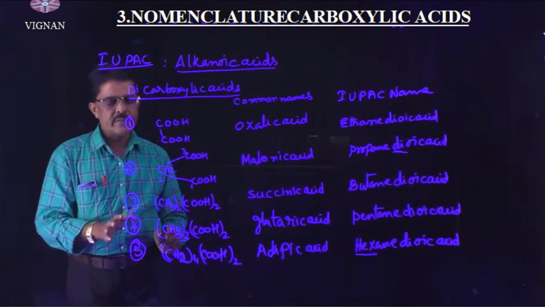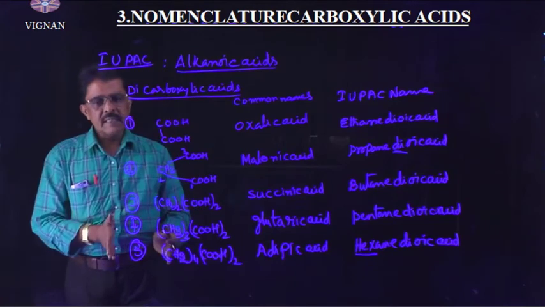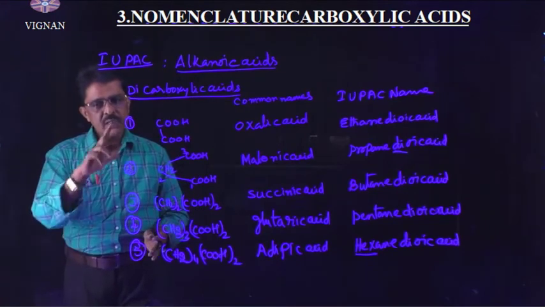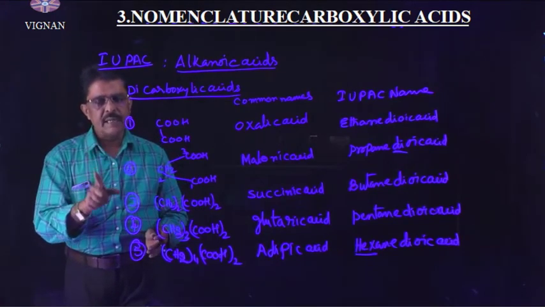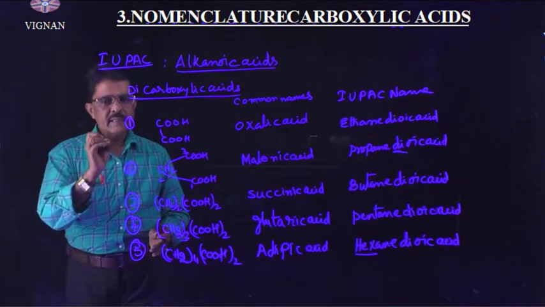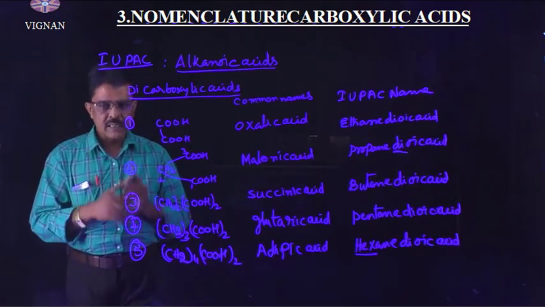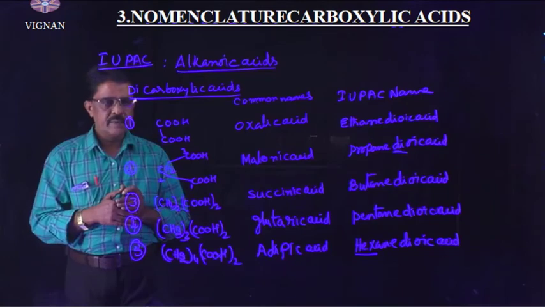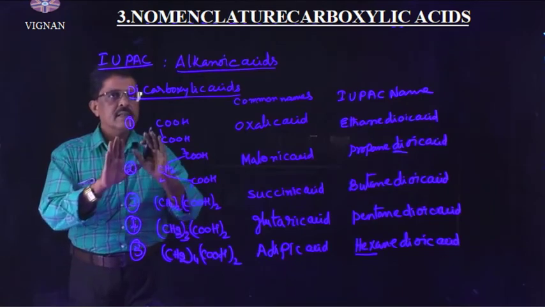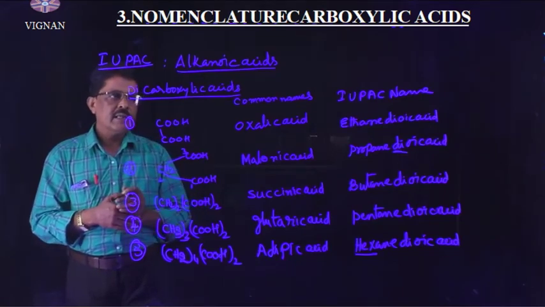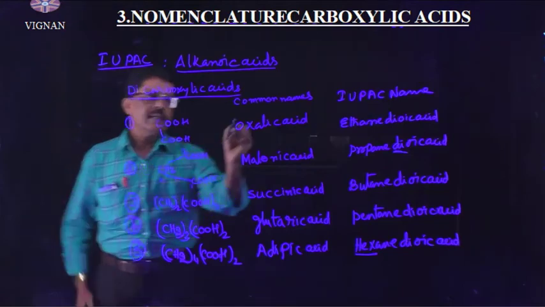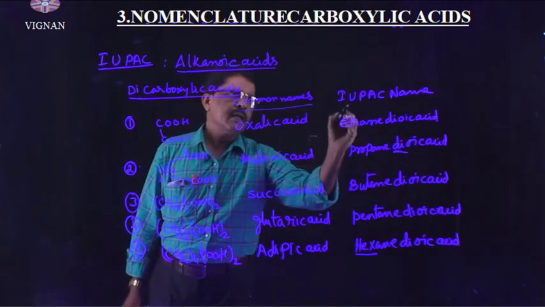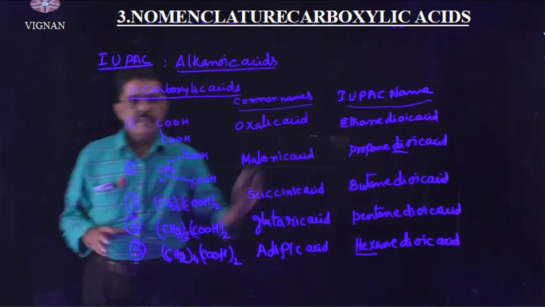So these are a homologous series of compounds. 2 consecutive members that differ by a CH2 group are said to be homologs. Right, understand? These are the nomenclature of dicarboxylic acids, common names and IUPAC names.